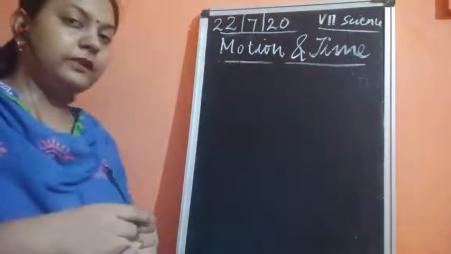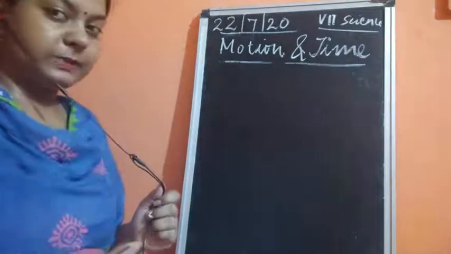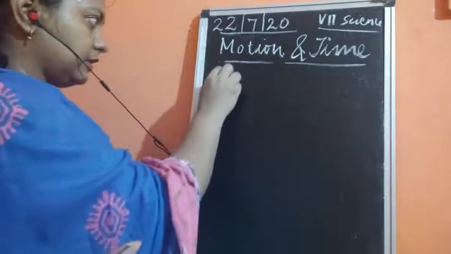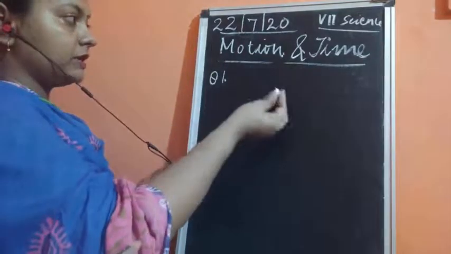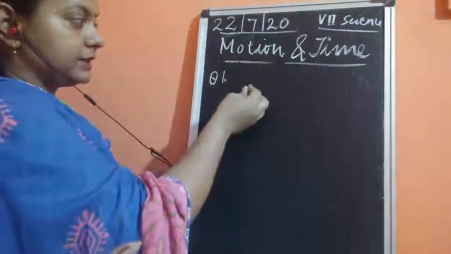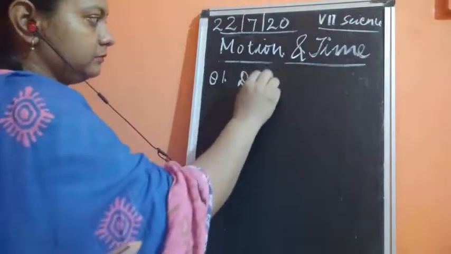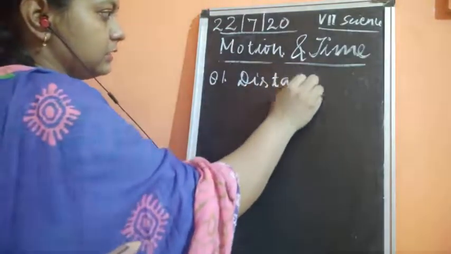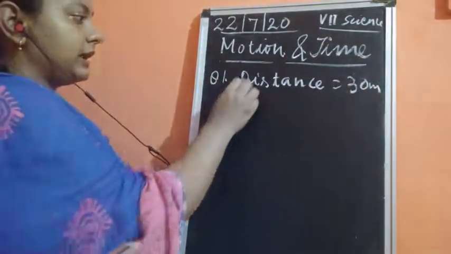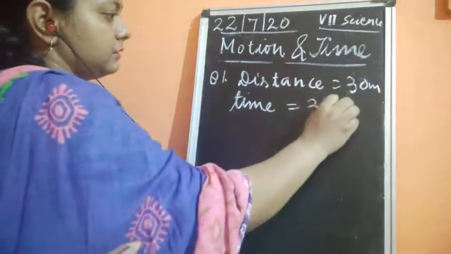For example, if you need to solve some numericals, some questions related to speed, how will you do it? Suppose one question says that an object is traveling from one place to another, the distance is given as 30 meters and time is given as 3 seconds.